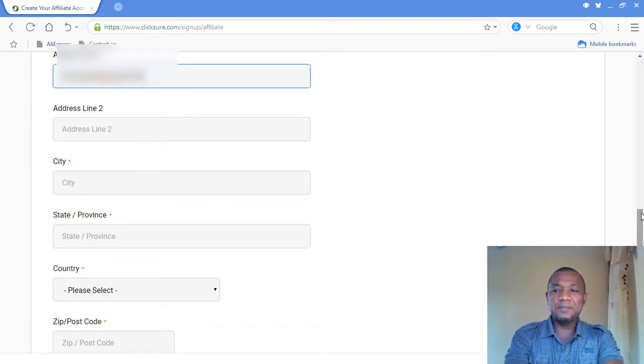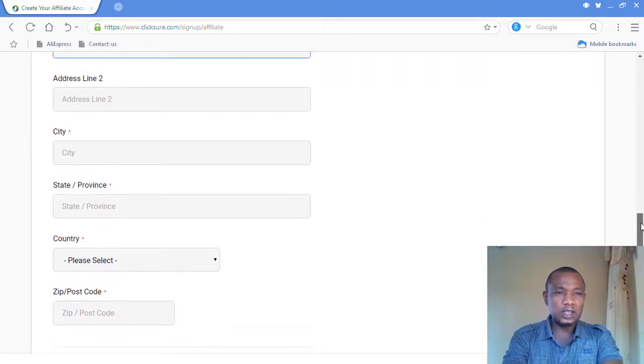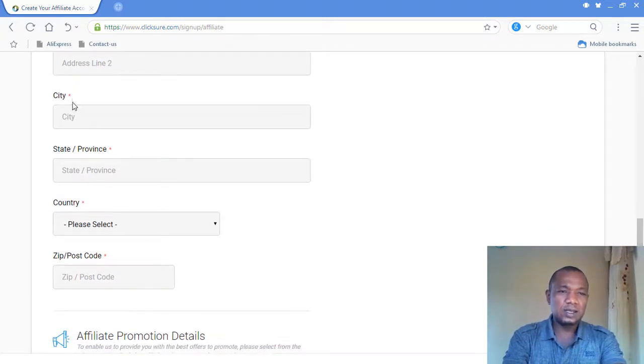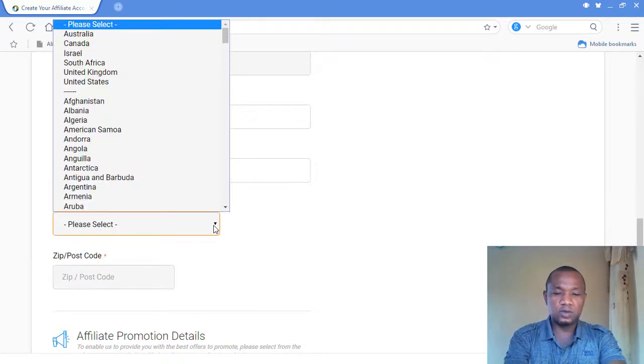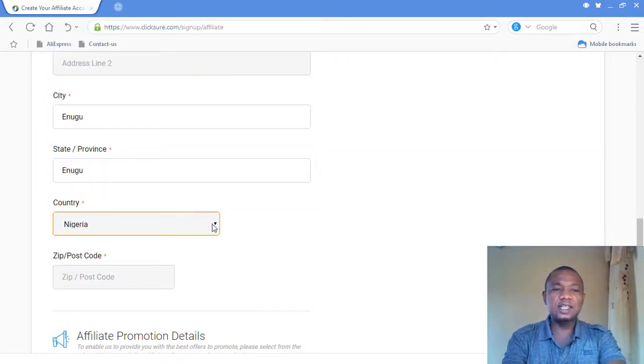again, I can't type and talk at the same time, so that is why I just fast forwarded this particular part. So when you come to address line 2, it's not a must. As you can see, it's not marked with a red asterisk. For this particular one, I'm from Enugu. I'm in Enugu city, Enugu state. Then come up with your state. When you come to this particular one, you choose your country. As simple as that. I choose Nigeria here because I'm from Nigeria.